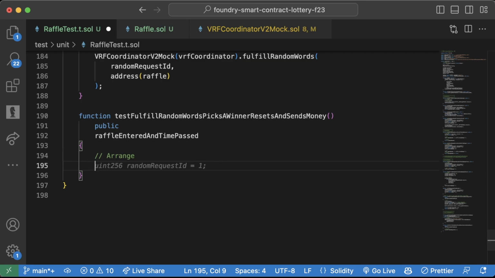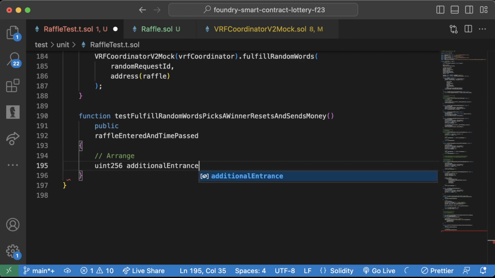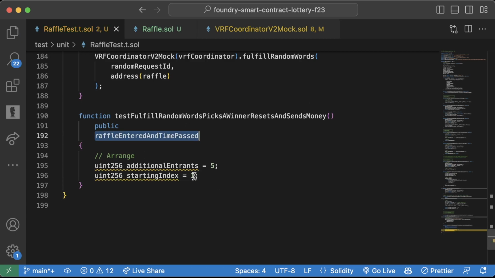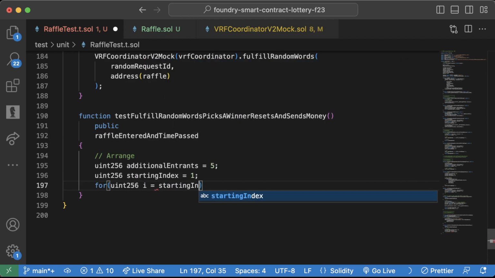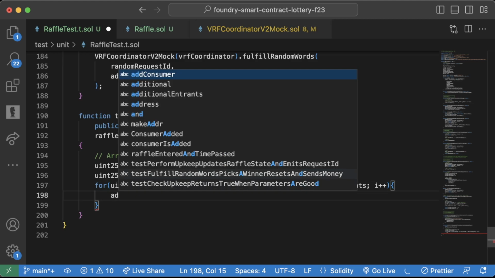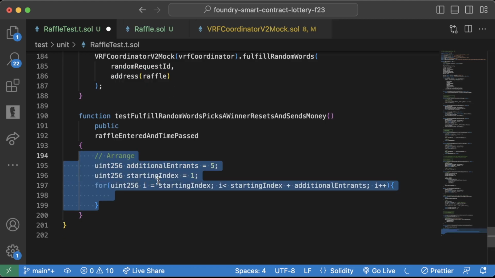So let's start with a range. Let's have uint256 additional entrance equals 5, uint256 starting index equals 1. So since we have this raffle entered and time passed, we already have one person who entered the raffle. So we'll do 5 more and we'll have a starting index of 1 because we're not going to start with index 0. And we'll do a for loop, uint256 i equals starting index; i is less than starting index plus additional entrance; i plus plus. And now we're going to have a whole bunch of random people enter this raffle.